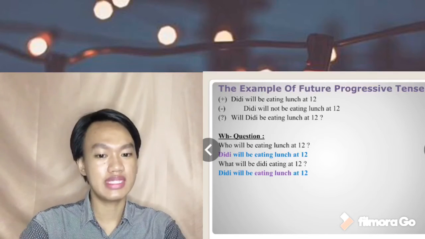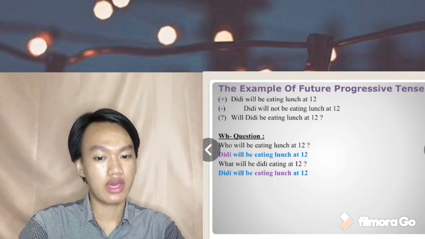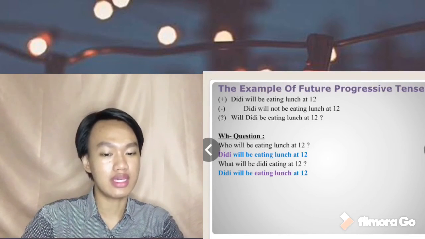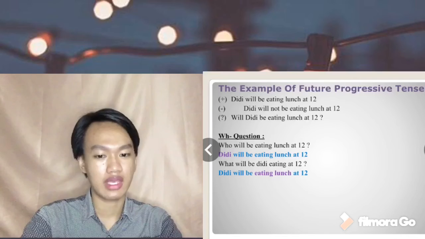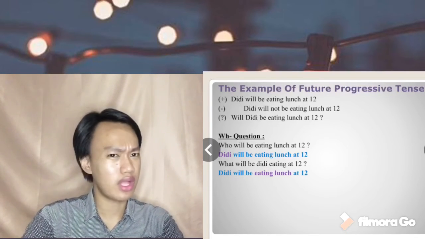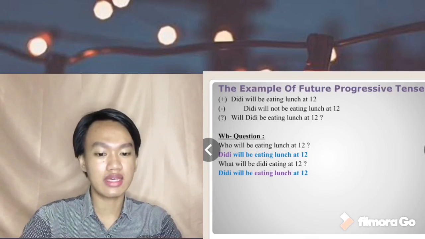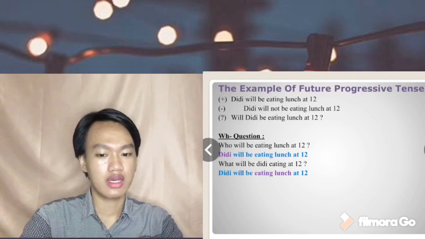Positive: Didi will be eating lunch at 12. Negative: Didi will not be eating lunch at 12. Interrogative: will Didi be eating lunch at 12? Question word: who will be eating lunch at 12? Didi will be eating lunch at 12.